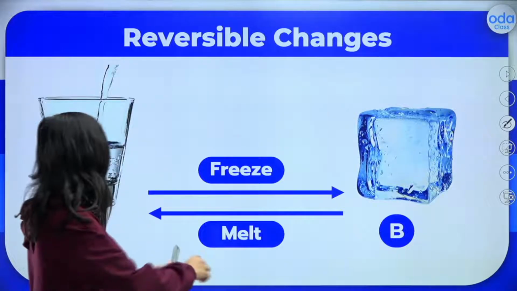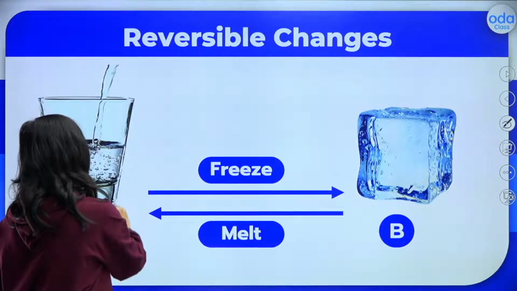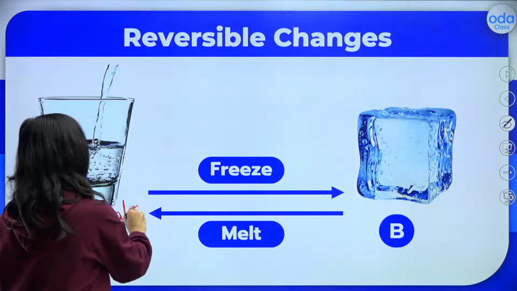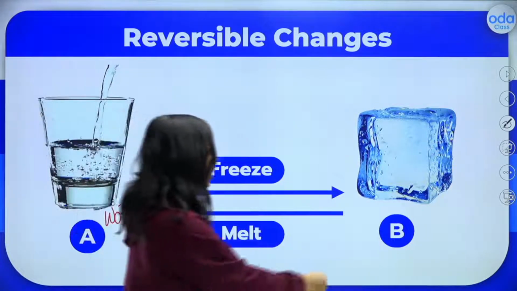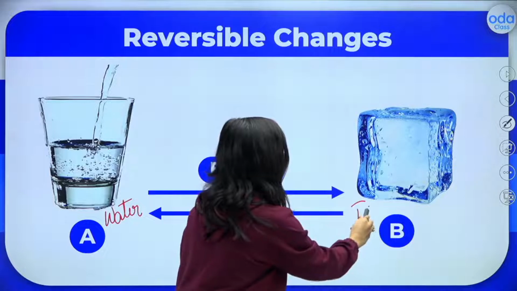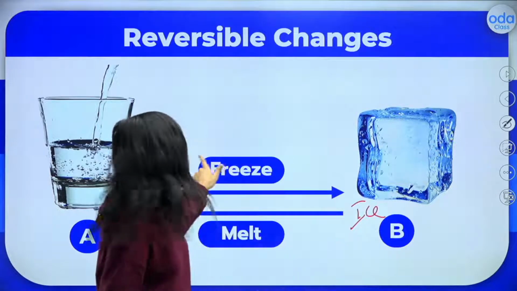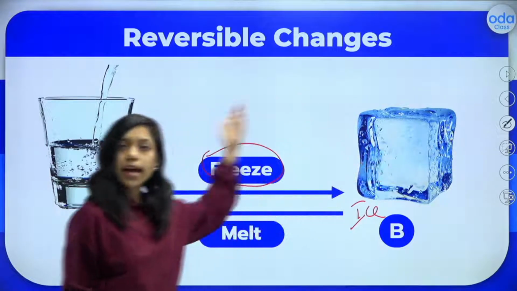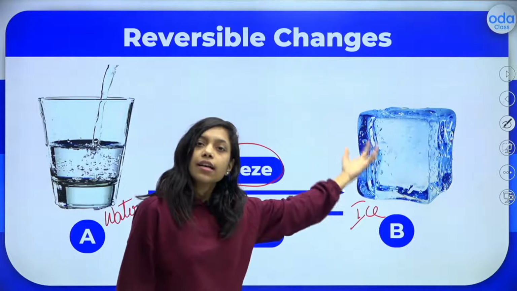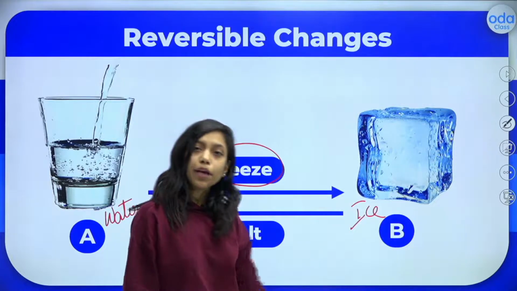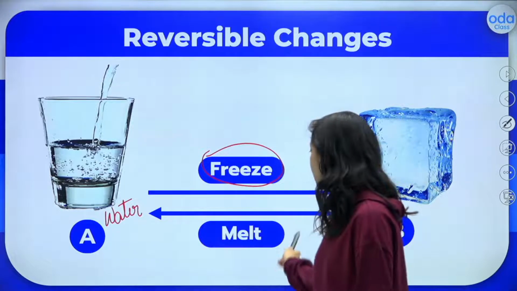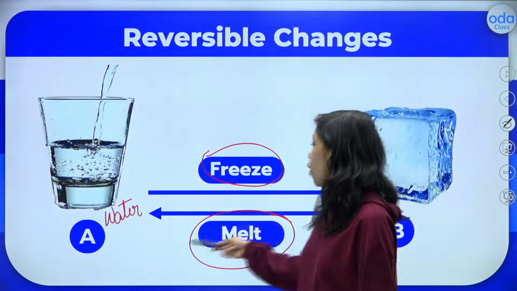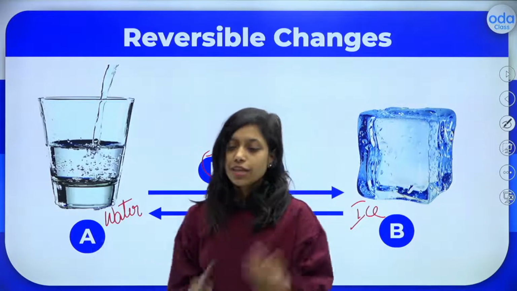For example, you have water here. Take a glass of water, put it in the freezer, it will be turned into ice, right? This is called freezing. After that, if you want to convert this ice back into water, just take the ice out of the freezer, keep it outside. It will melt. Melting happens to form the water, right? So these are reversible changes.